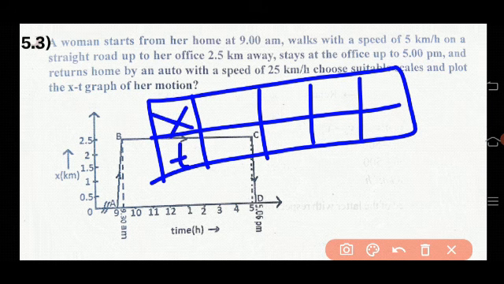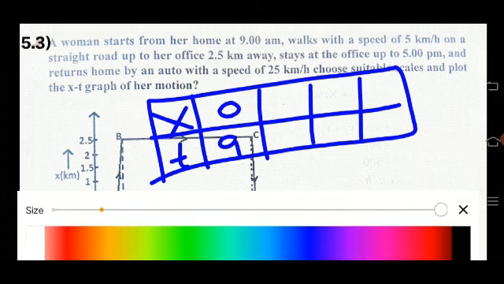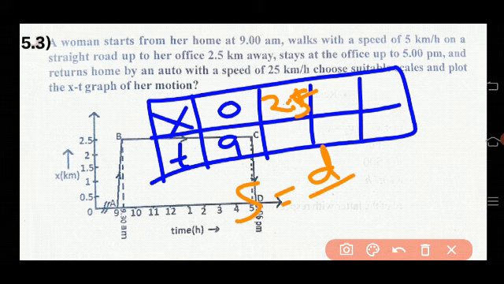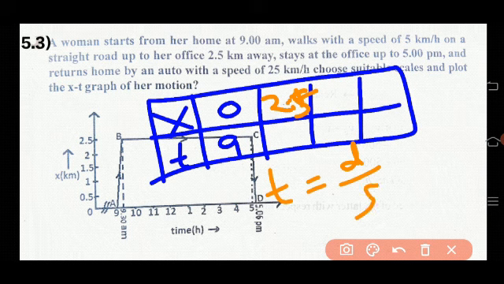When she is at home, the distance is 0. She starts her journey at 9 o'clock. When she is at 2.5 kilometer, she will reach the office. Then what is the time? We have the equation: speed equals total distance by time taken, or you will get time equals total distance by the speed.